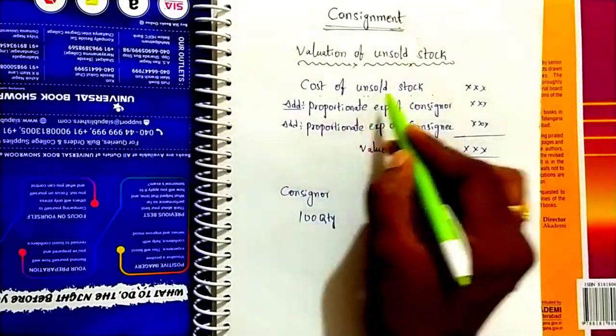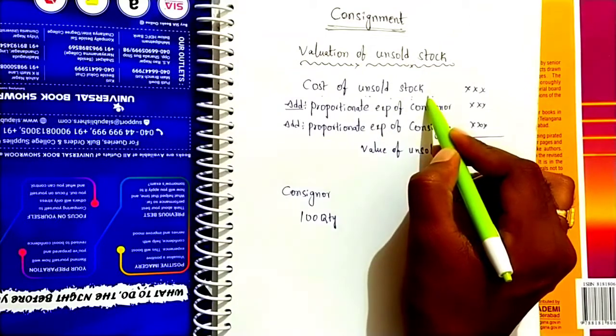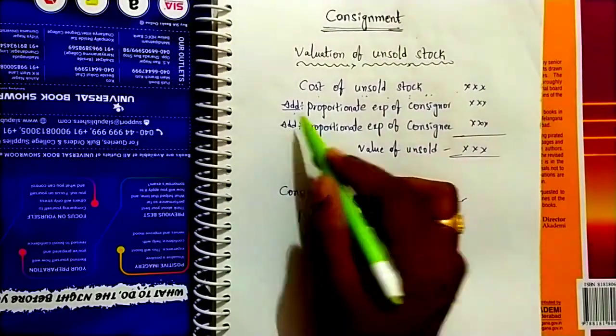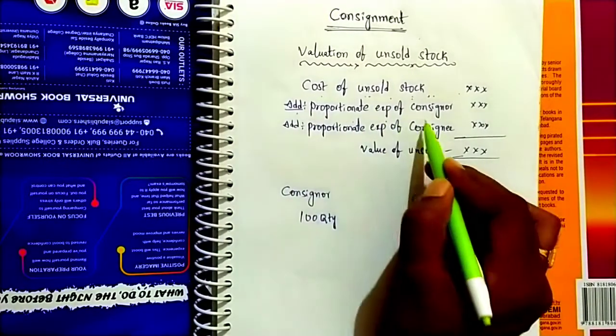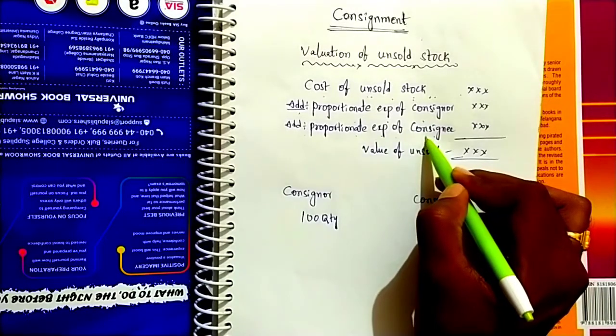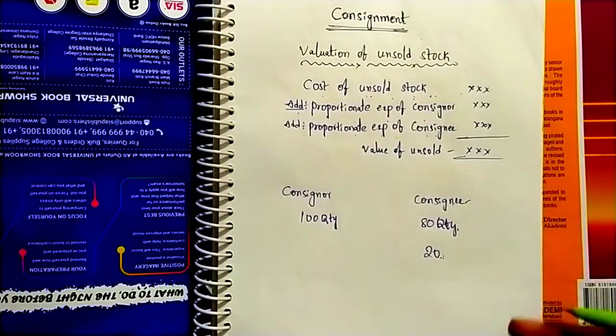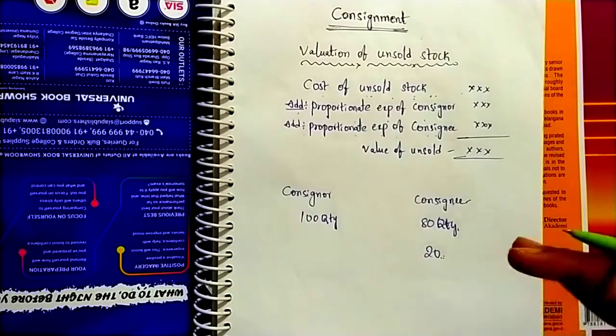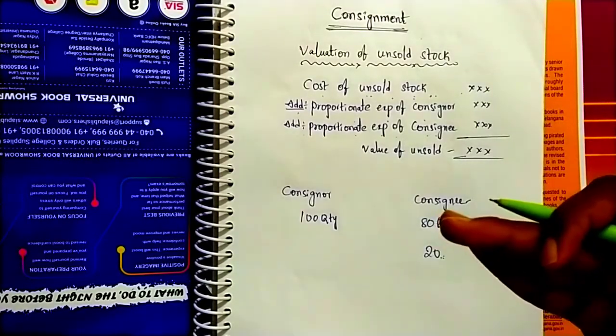First, cost of unsold stock. Next, add expenses of consignor, and add proportionate expenses of consignee. At the time of valuation of unsold stock, we have to consider direct expenses.